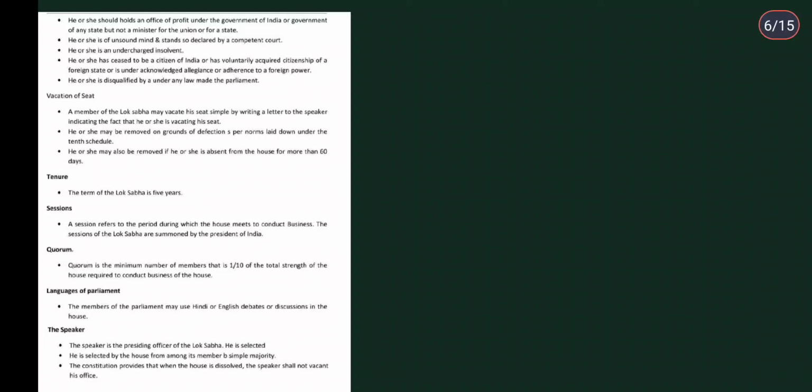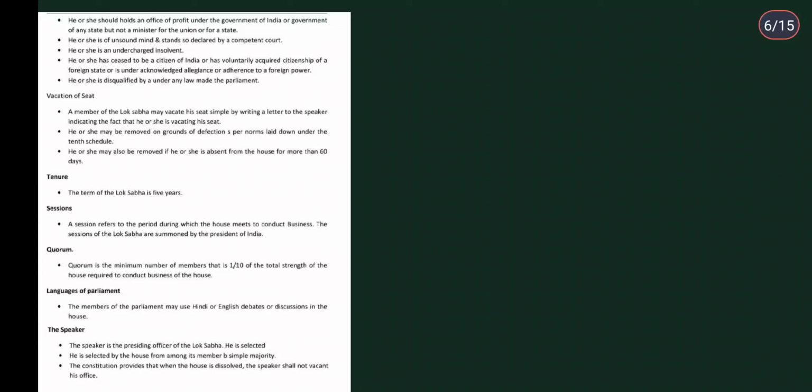Moving on, he or she is of unsound mind and stands so declared by a competent court. So a competent court should declare that they are perfect for membership, okay? They are not mad. He or she is an undischarged insolvent, okay? Then he or she has ceased to be a citizen of India or has voluntarily acquired citizenship of a foreign state or is under acknowledged allegiance or adherence to a foreign power.